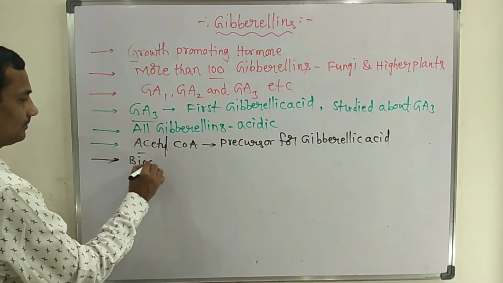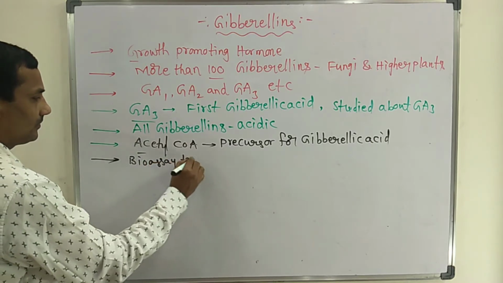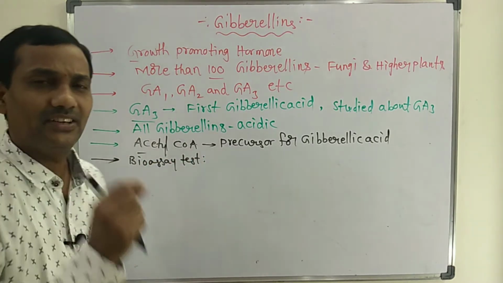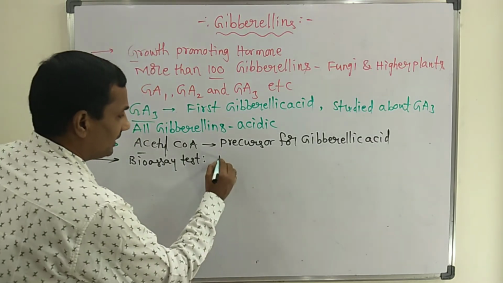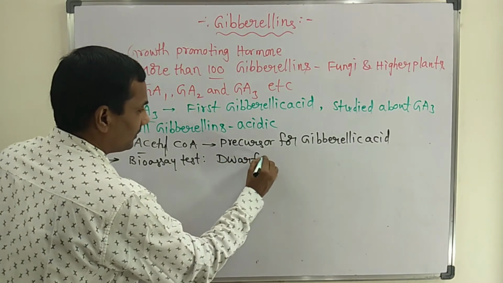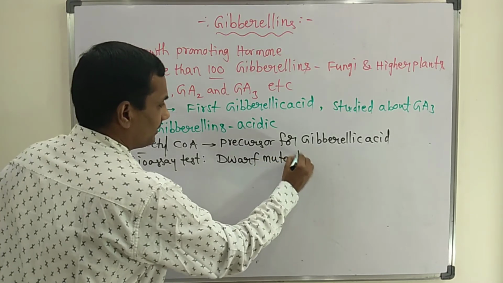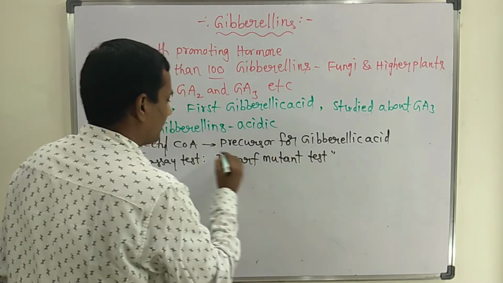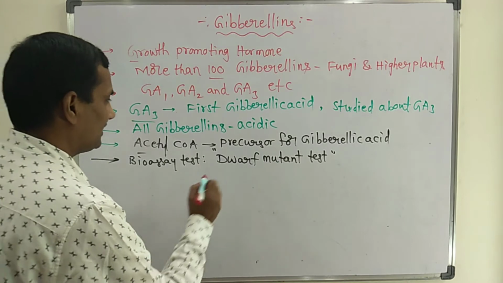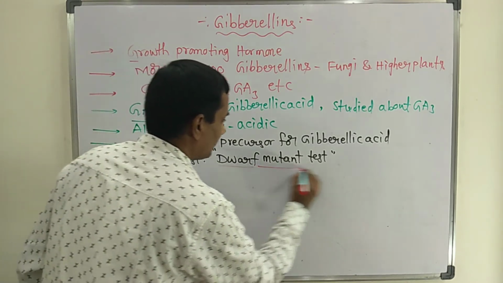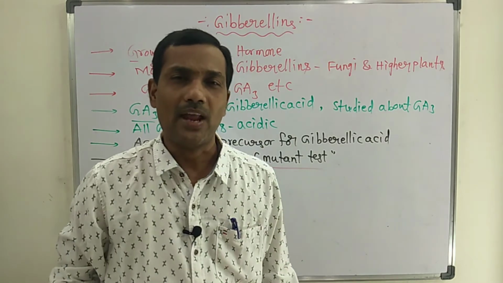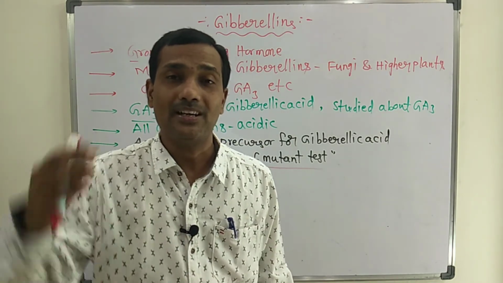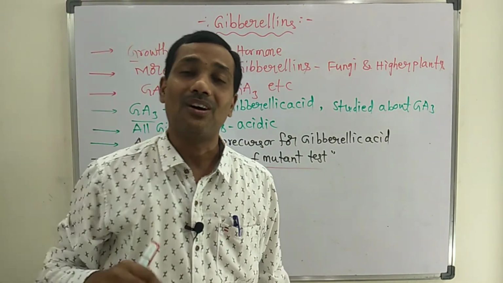Bioassay test for identification of the function: the bioassay test for gibberellins is the dwarf mutant test. This is very important. If we spray gibberellic acid on a dwarf plant, it will grow tall.